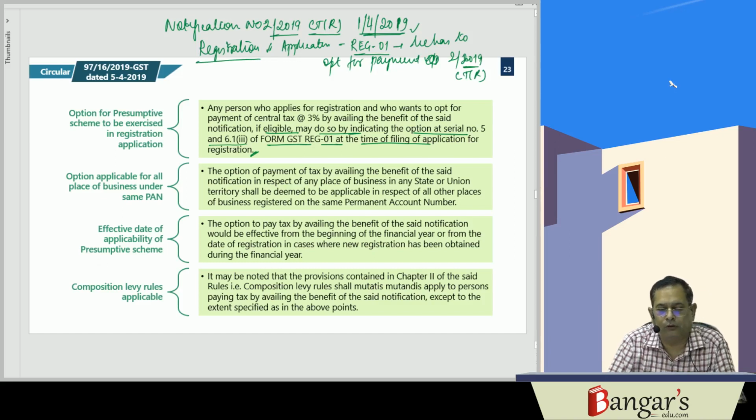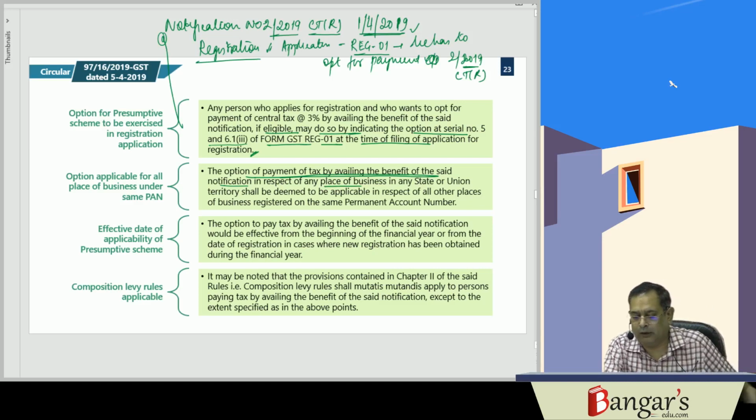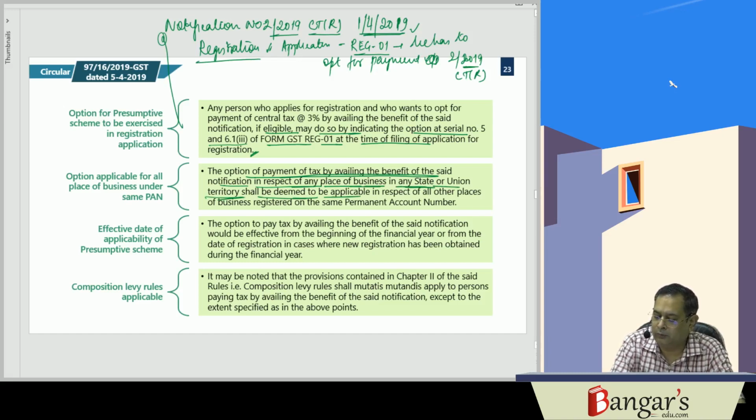As we already saw in the statutory provisions, the option for payment of tax by availing the benefit of the notification, notification number 2/2019 central tax rate, in respect of any place of business in any state or union territory shall be deemed to be applicable in respect of all other places of business registered under the same permanent account number.